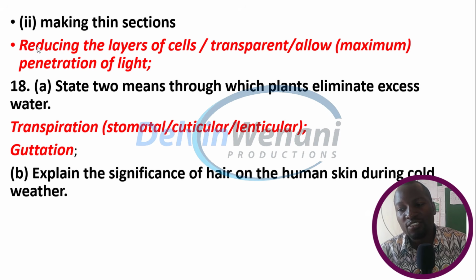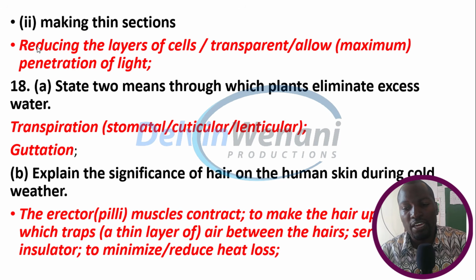Explain the significance of hair on the human skin during cold weather. What does it do? The erector pili muscles will contract and make the hair stand upright or erect.